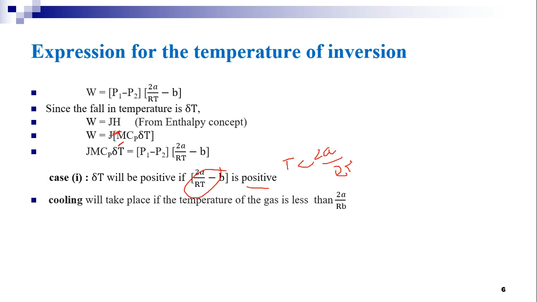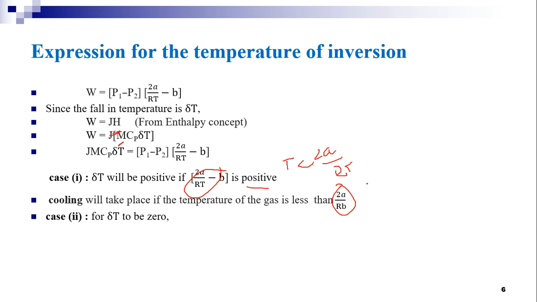Therefore, cooling will take place if the temperature of the gas is less than 2A by Rb. Now consider case 2. For delta T to be 0, we have 2A by RT minus B is equal to 0, or T is equal to 2A by Rb from the above expression. This temperature is called the temperature of inversion and is represented by Ti.